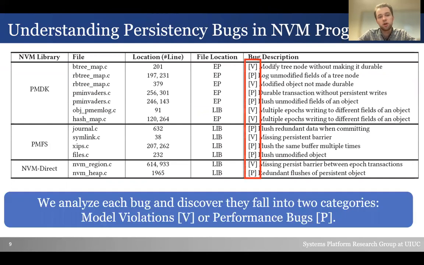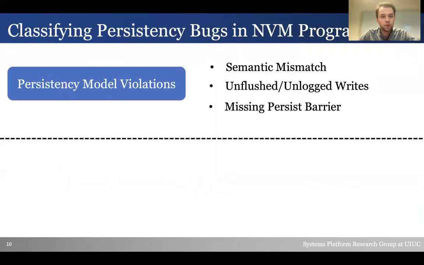When we categorize the bugs, we discover two categories can be used to classify them. The first are persistency model violations, or what we term deep memory persistency bugs in the paper. This is when the implementation the developer implements does not follow the model specifications exactly. The second category are performance bugs, which do not influence correctness, instead only affecting the performance of the program. In our study, 47% of the bugs are model violations and the rest are performance related. Let's go over some examples within each of these categories.